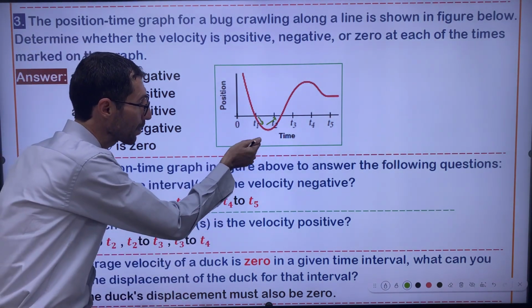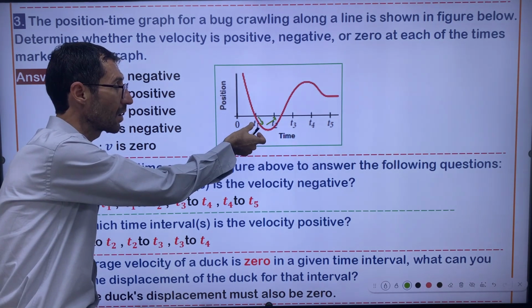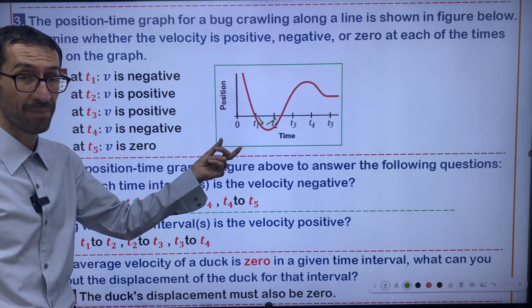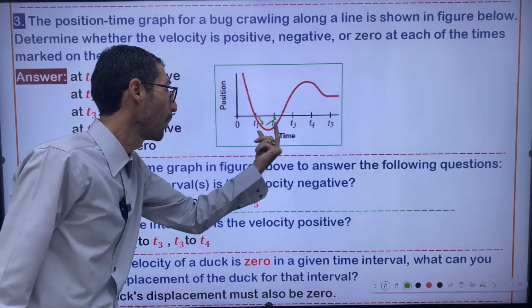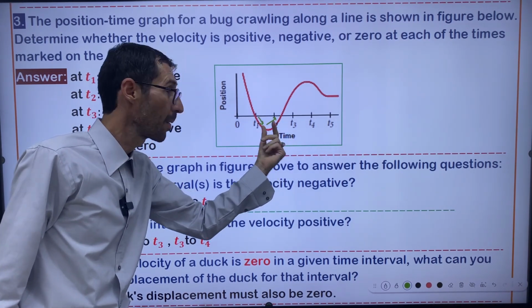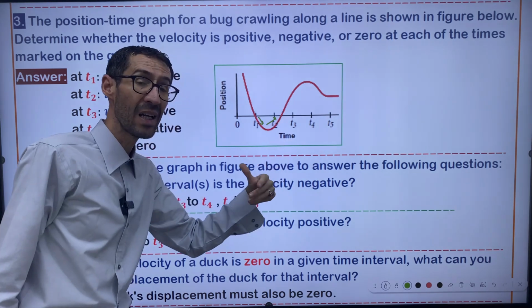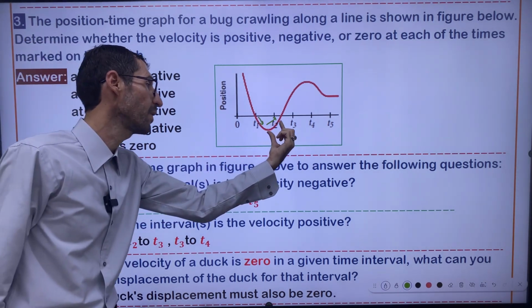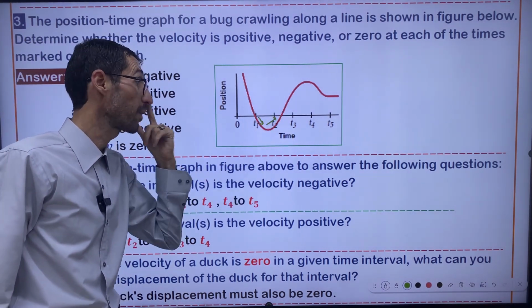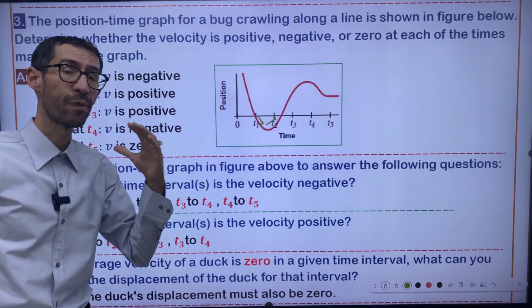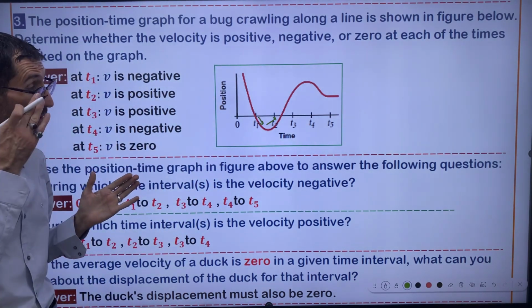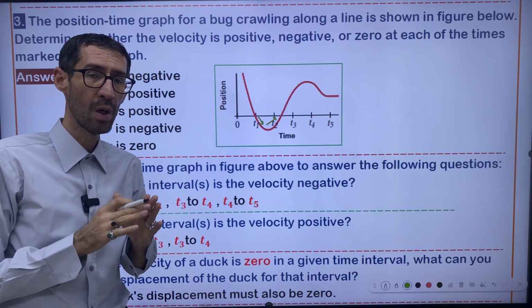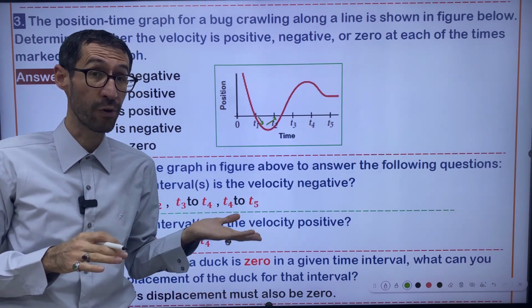If you take a look at this part, especially at the beginning between T1 and T2, we have negative velocity because the line is going down. But at the end of the path between T1 and T2, the line is going up as well. That's why we have positive velocity. So maybe between two successive time intervals, we have two directions for velocity.